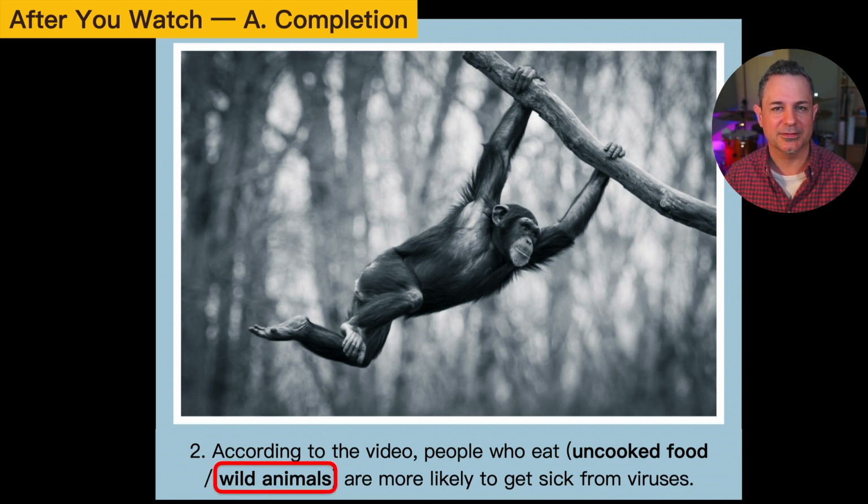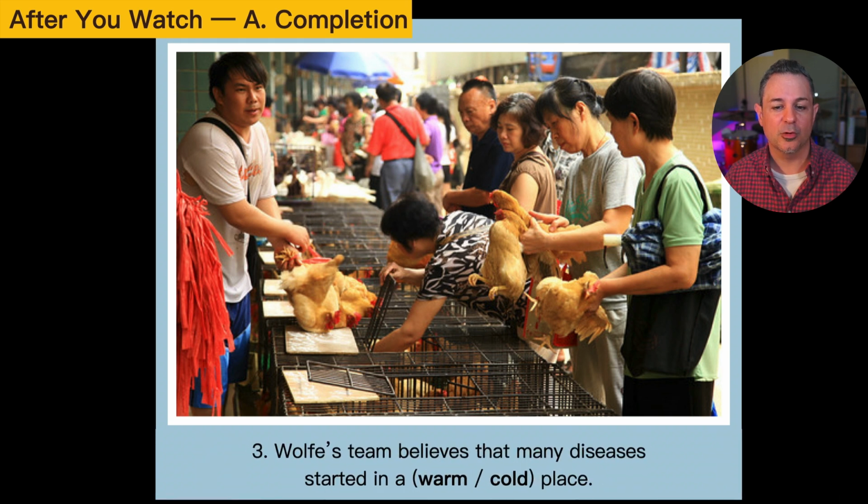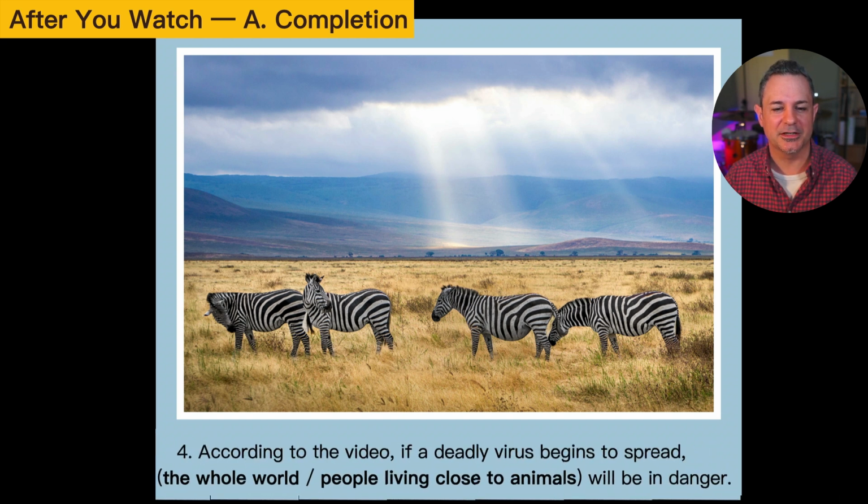Wild animals, that's right. Let's look at number 3. Wolf's team believes that many diseases started in a warm place or in a cold place. Do you remember? They believe many diseases started in a warm place. And finally, number 4. That's a nice image, isn't it?